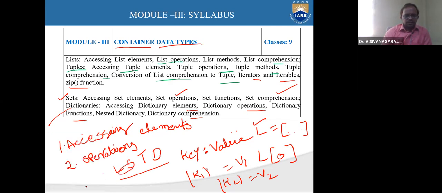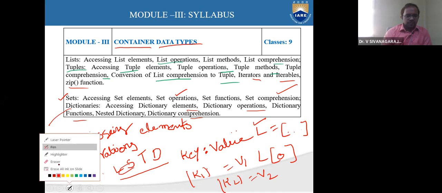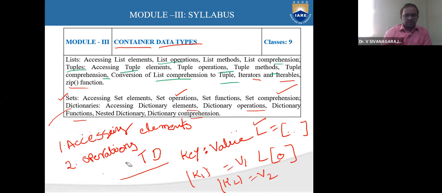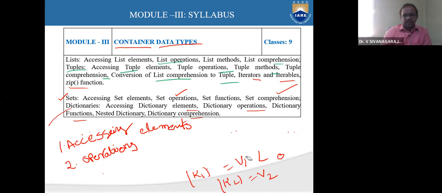And another one in common is methods. What is meant by a method? Any idea? What is meant by a method? Methods is again another common topic we discuss for all these data types. So what is my method? Yes, any idea? Methods.